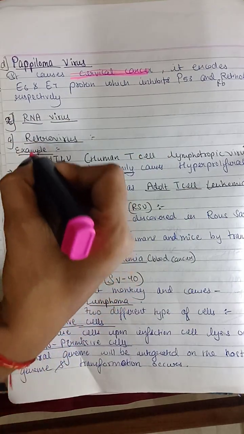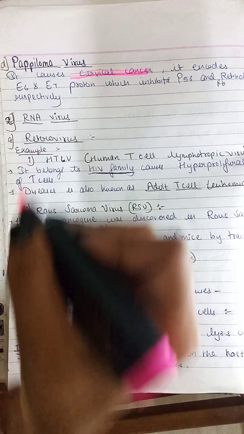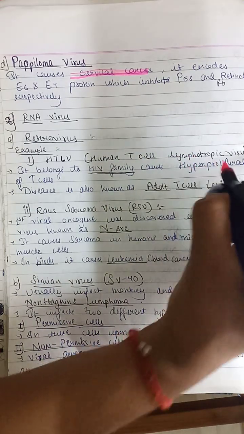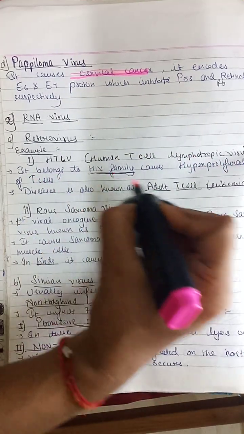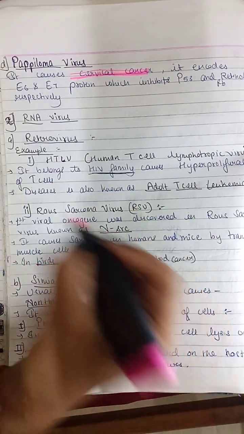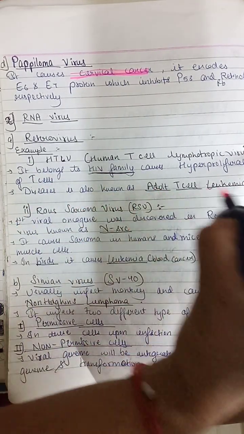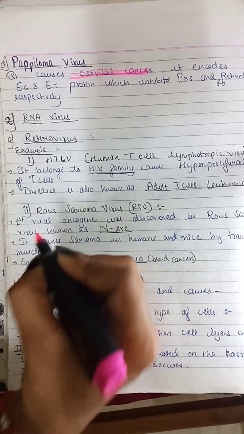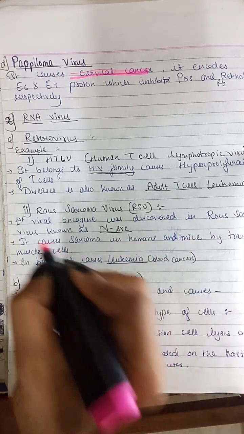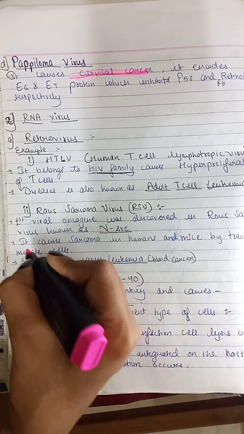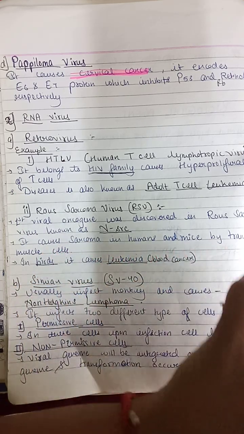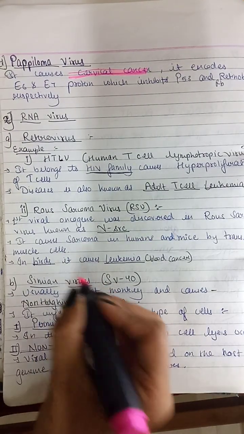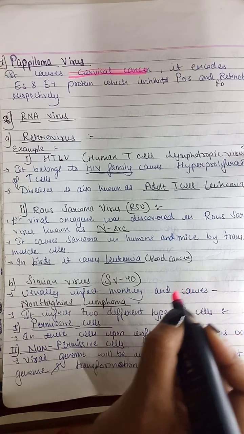For example, the first one is retrovirus. Under the retrovirus, there are two examples. First is HTLV, which is human T cell lymphotropic virus. It belongs to the retrovirus family like HIV and causes hyperproliferation of T cells. The disease is also known as adult T cell leukemia. The second one is Rous sarcoma virus. The first viral oncogene was discovered in Rous sarcoma virus, known as v-SRC. It causes sarcoma in humans and mice by transforming muscle cells. In birds, it causes leukemia, that is blood cancer.